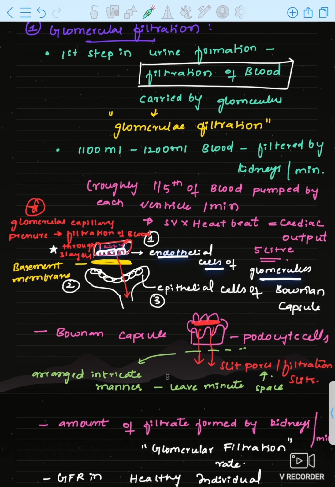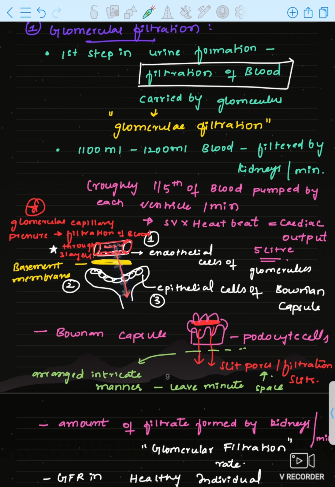Endothelial, epithelium of the endothelium. Inside the capillaries, endothelial cells are present. And here in Bowman's capsule, epithelial cells are present. These are the endothelial cells of the glomerulus and the epithelial cells of Bowman's capsule, and in between the glomerulus and Bowman's capsule there is a basement membrane. Through these membranes 1, 2, 3, blood in the afferent arteriole will flow into